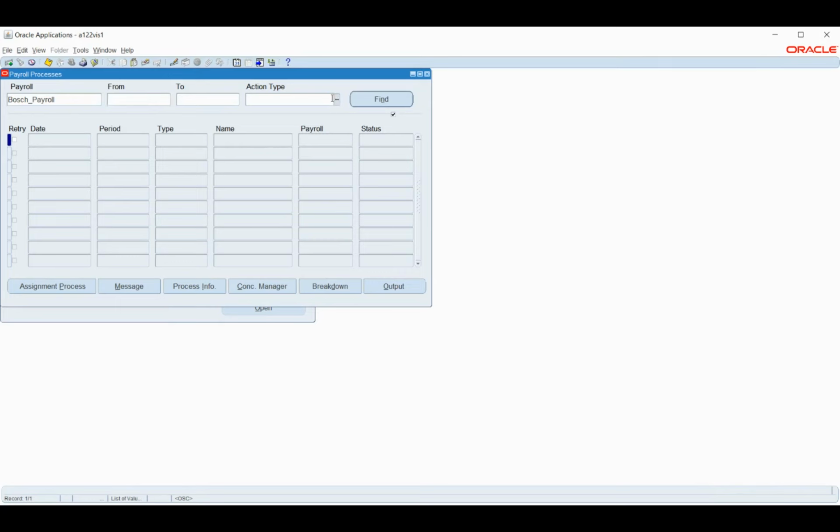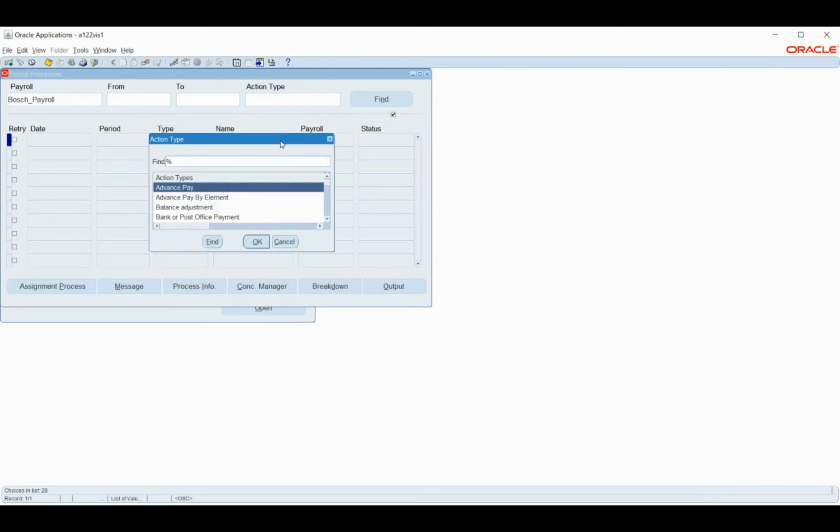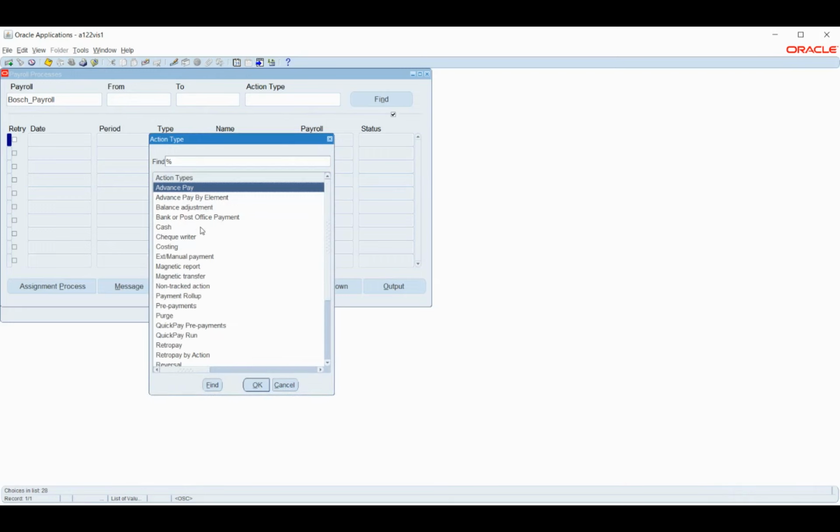We also have the option of action date. We have run only one process here, but it's not only one process that we will run. Here we have a list of options. In this case, ours is the payroll run.